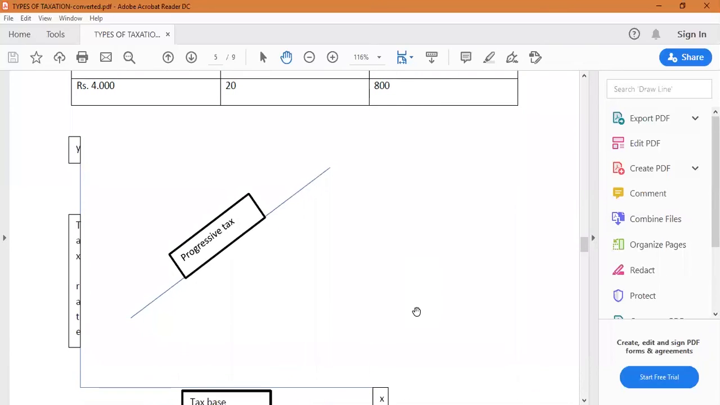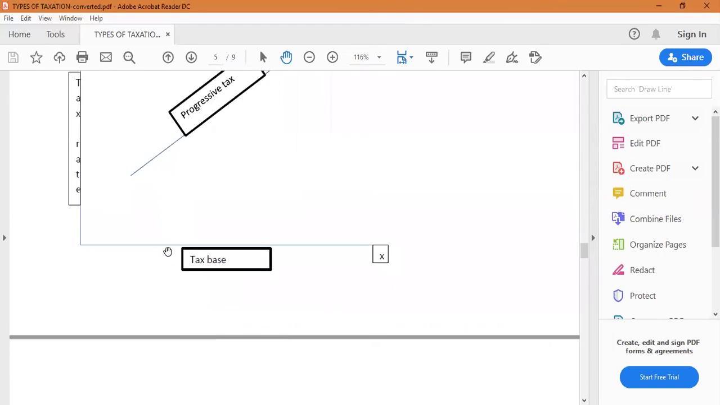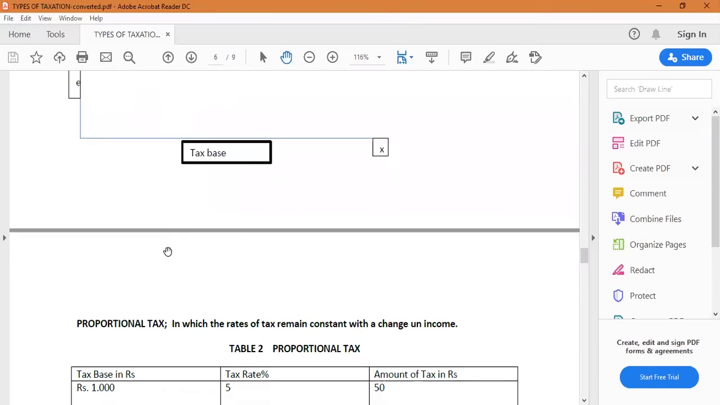It is simply explained with the help of a simple diagram. You see, the y-axis measures the tax rate and the x-axis measures the income, that is, the tax base. If we plot the amounts and rates from the table on the x and y axes, we will get an upward sloping line. So this we can say is a progressive tax. Okay, the next one, we'll go to the proportional rate of taxation.